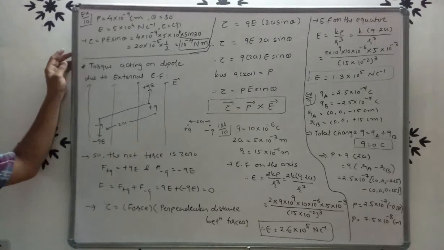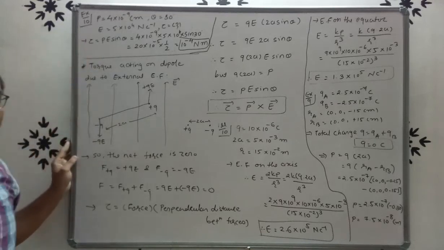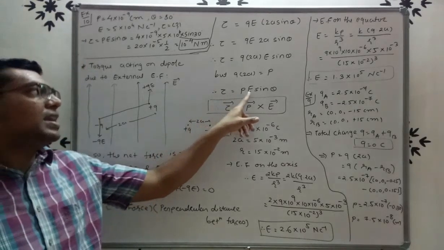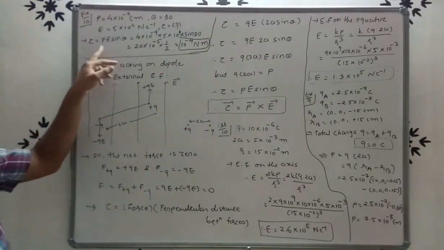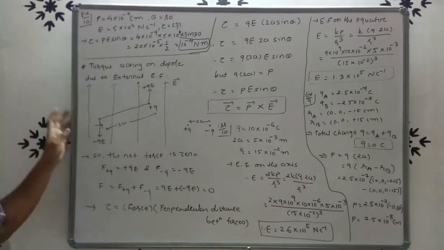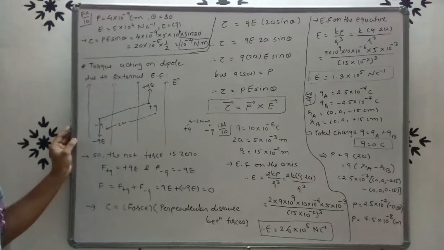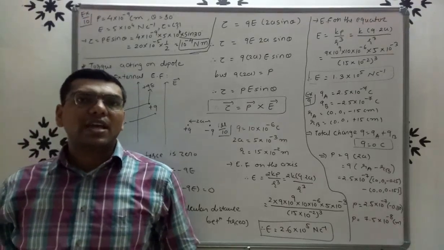Right. So again here electric dipole moment is given, electric field is given, angle theta is given. We have to find torque. So tau is equal to PE sin theta, where theta is 30 degrees. So we put the values of P, E and sin 30. So we will get the value of torque tau equal to 10 raised to minus 4 Newton meter. Okay, thank you.